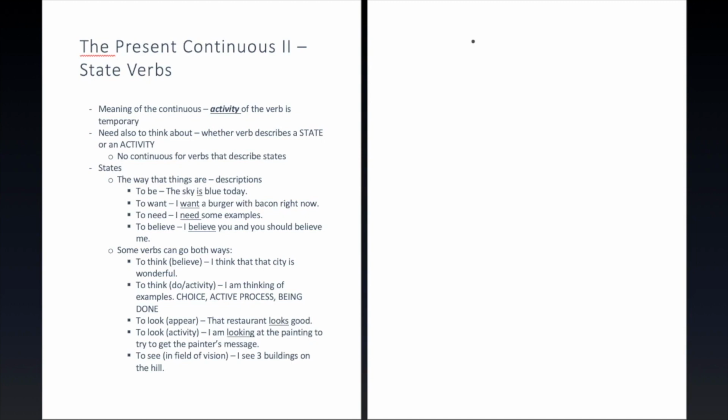Okay, but what would you say if you wanted to say that you were actively doing that? Now, look is one example that we talked about already. You could also say watch. All right, so these would be the activities. If it's the activity meaning of look and watch, I think will always be an activity. So I'm watching a game. So it has the same kind of meaning in a way as see, but instead of being a description of a state, it is a description of an activity, something that is actually being done.